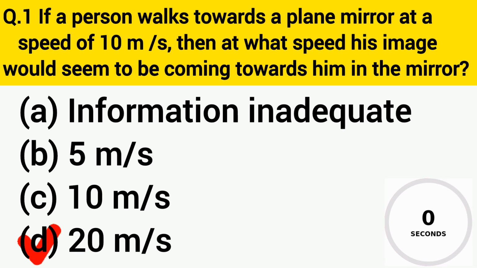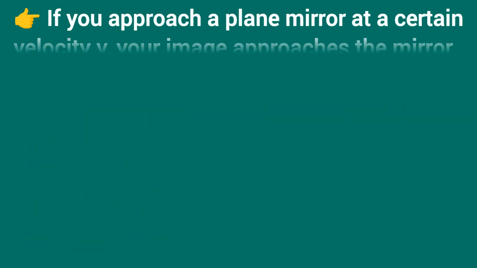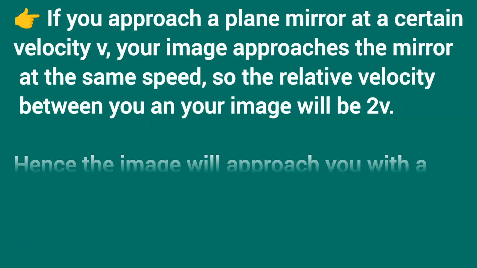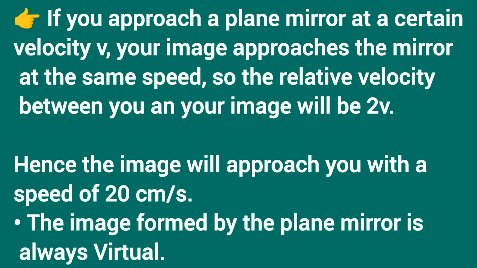Correct answer is option D, 20 meters per second. If you approach a plane mirror at a certain velocity v, your image approaches the mirror at the same speed, so the relative velocity between you and your image will be 2v. Hence the image will approach you with a speed of 20 meters per second. The image formed by the plane mirror is always virtual.